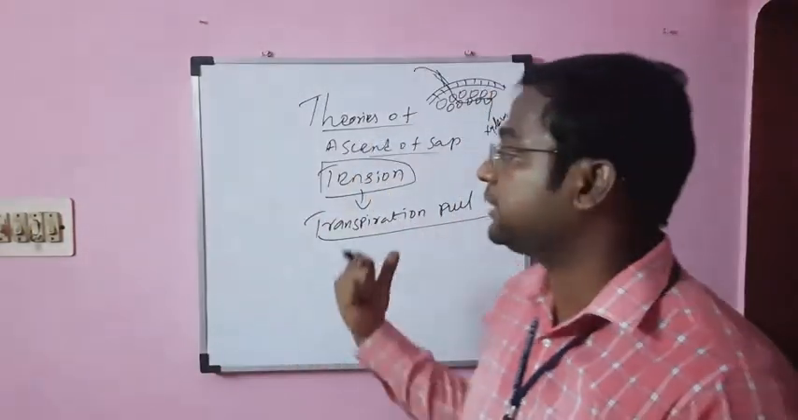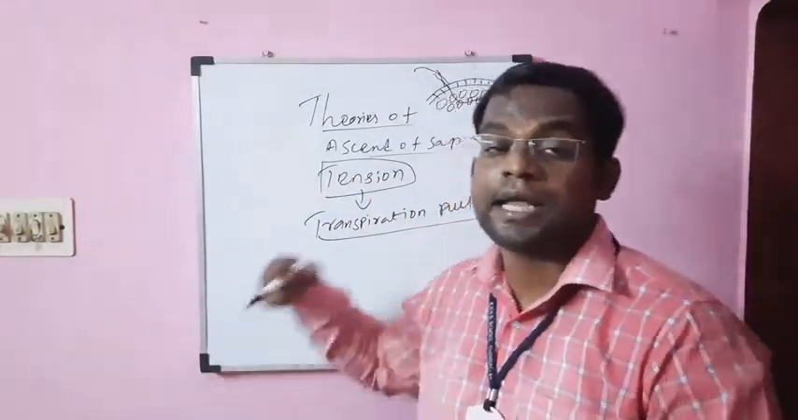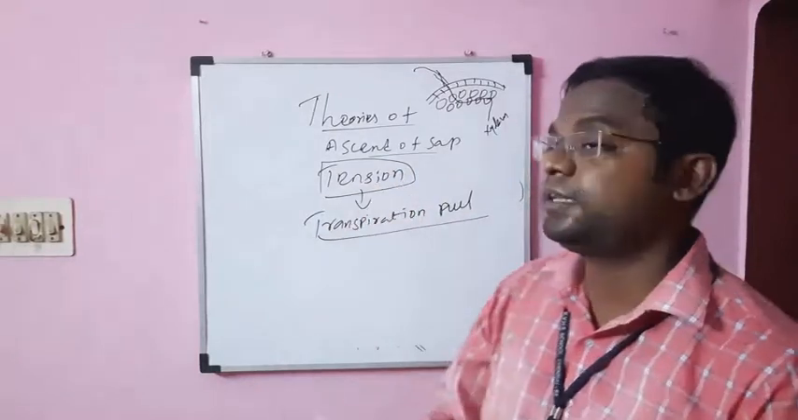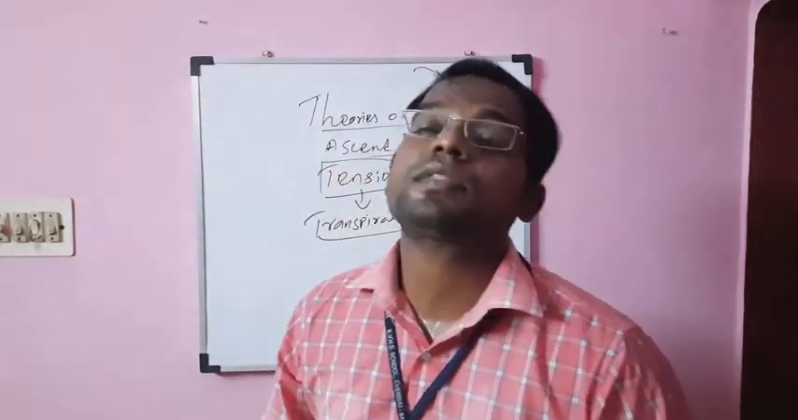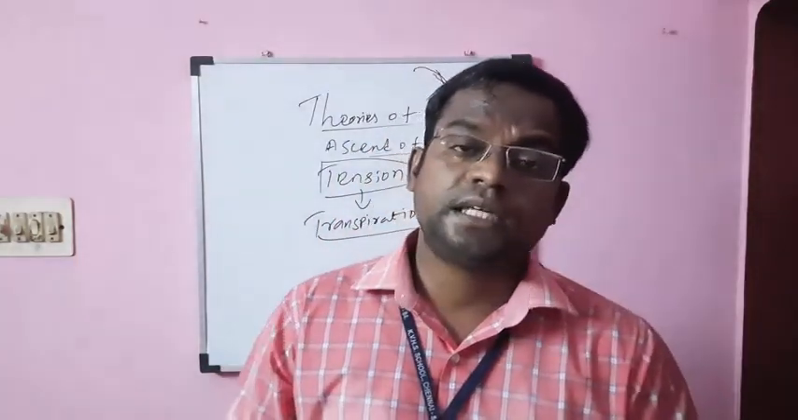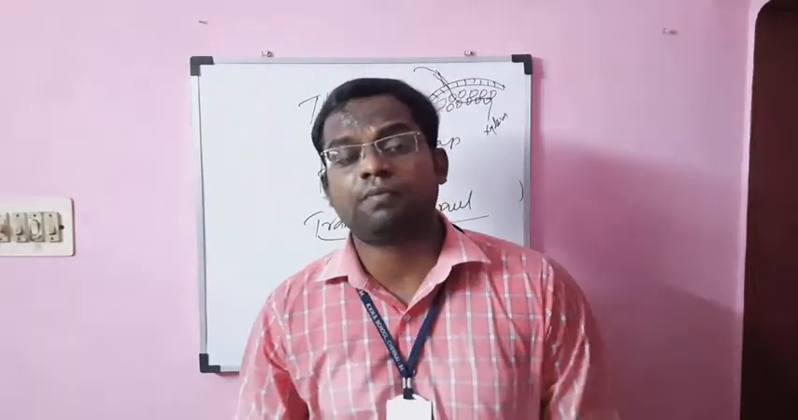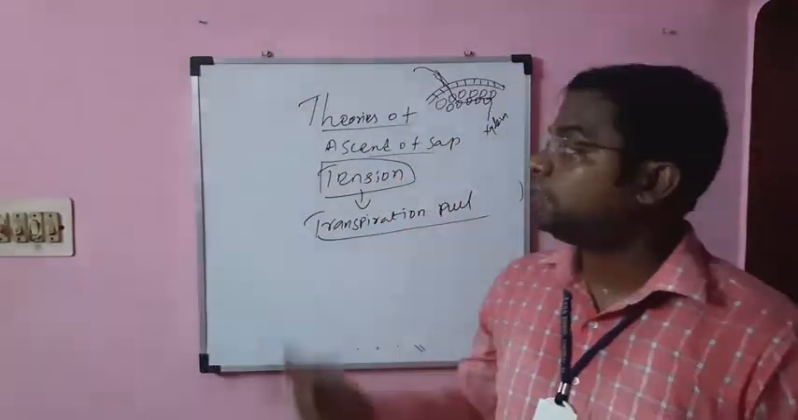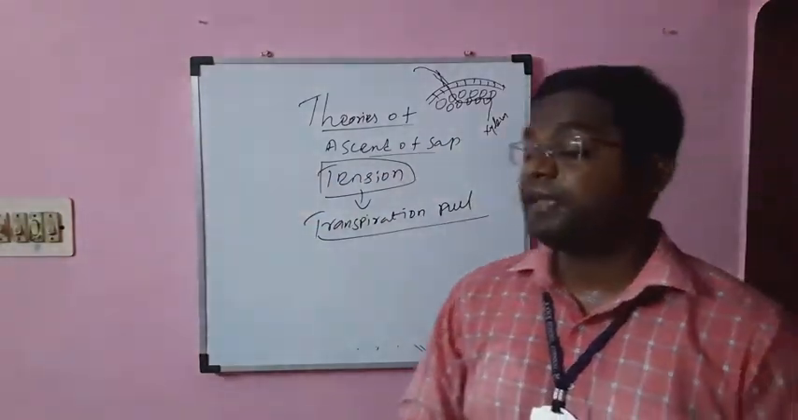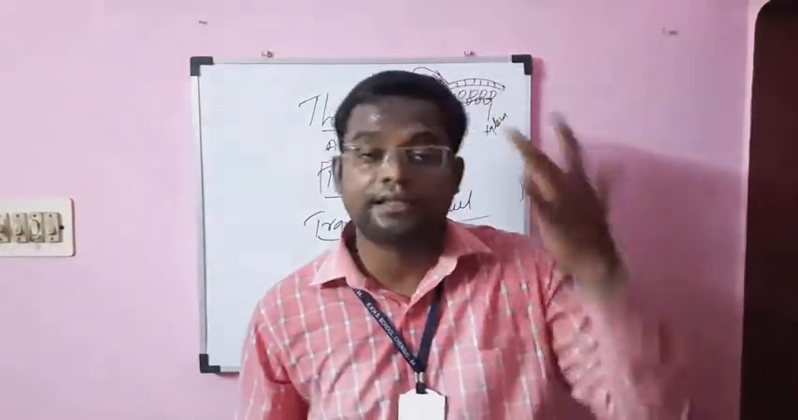What did they use to explain it? Cohesion and adhesion and the tension theory, that is, the transpiration pull theory. So that's all about the theories regarding the ascent of sap. Hope you all understand the concept of the ascent of sap and the various theories regarding it.